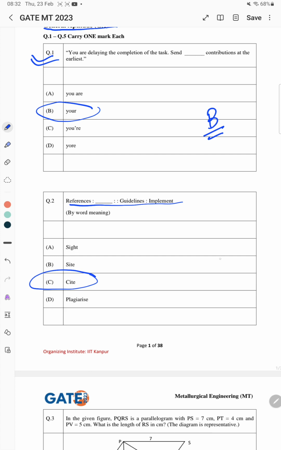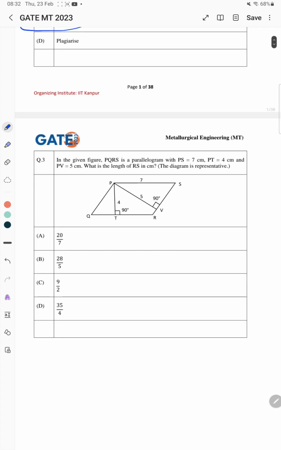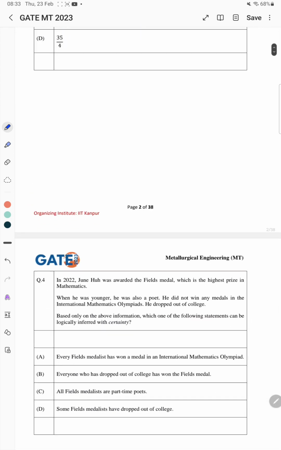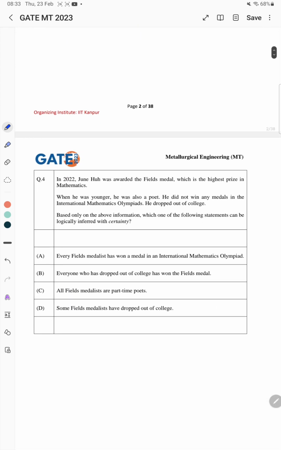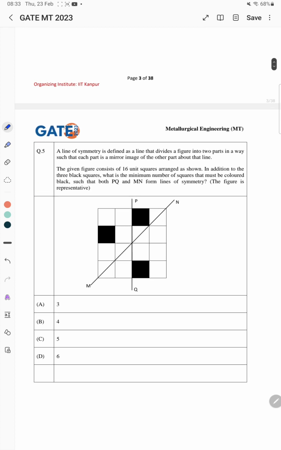Third question, and the detailed solution will be released in the next video. For this third question the correct answer is B, 28 by 5. For this fourth question the correct answer is D. For this fifth question the correct answer is C.